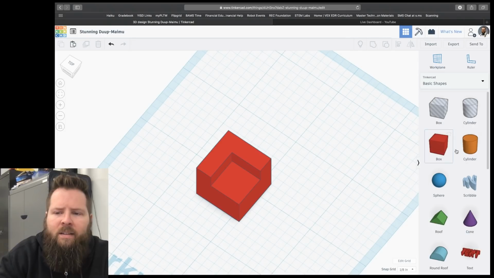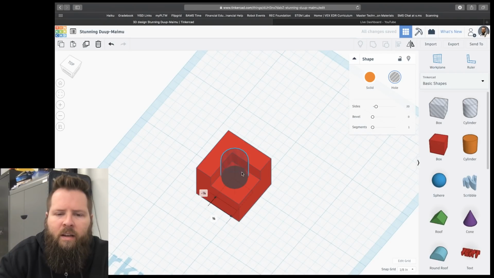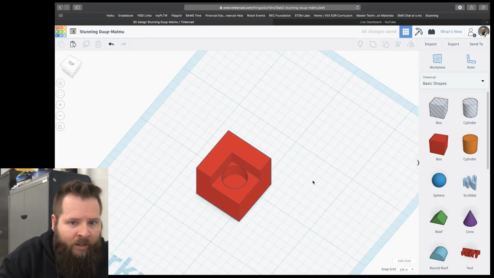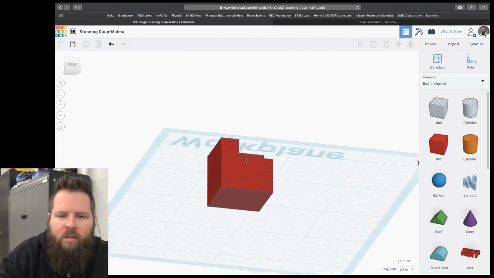So there's all kinds of things I can do. Now I could grab a cylinder. I could change the size and shape of the cylinder. I could drag it right there. I could change it like that. I could highlight it and then group it. And there you go. Now I got like a little hole in them. I mean, there's all kinds of stuff you can do.